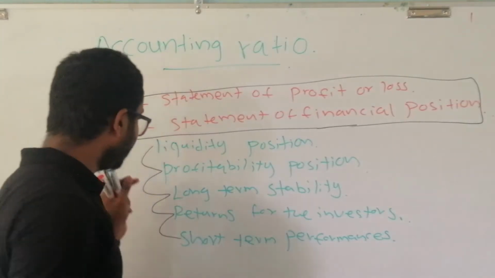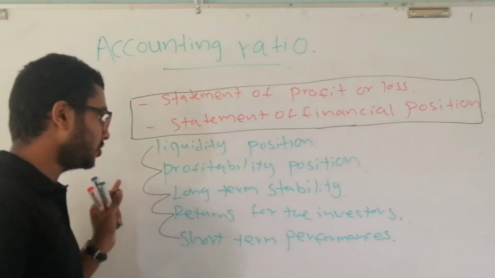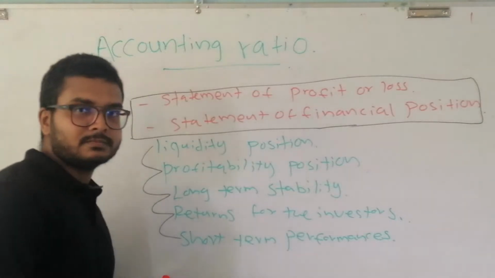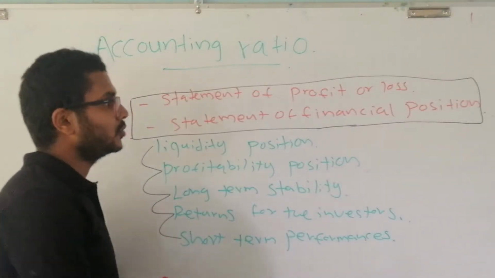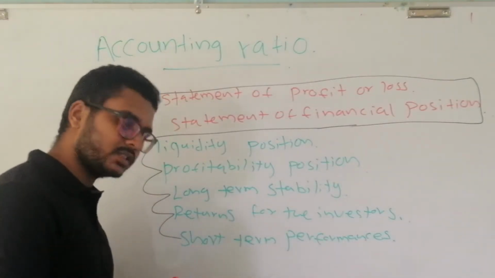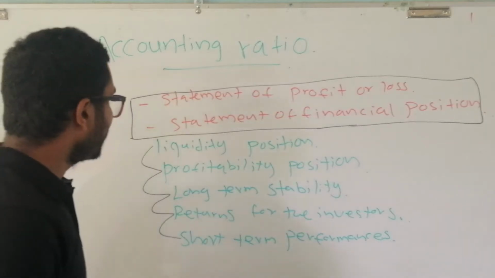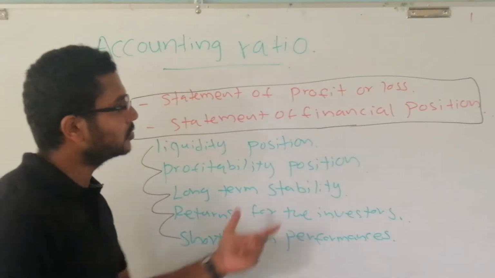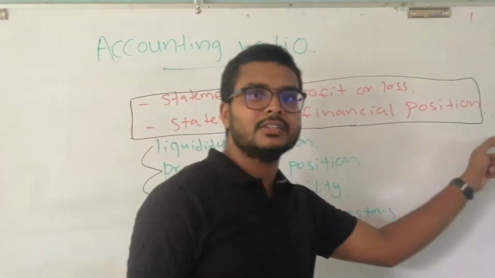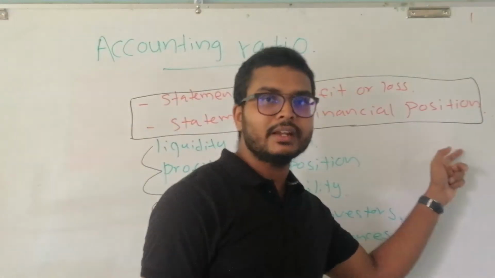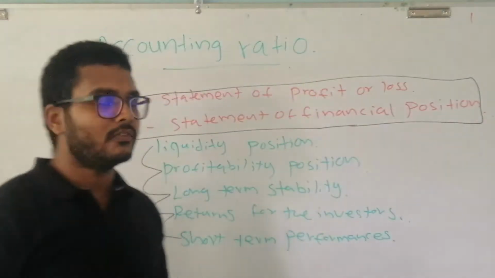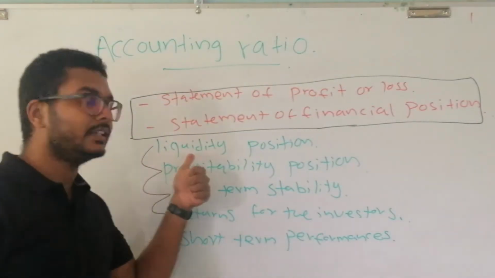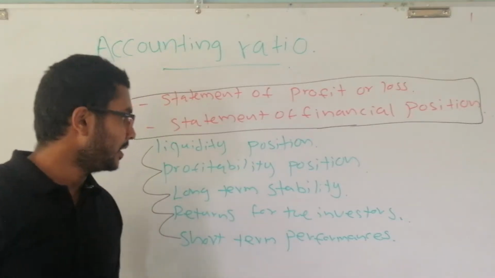To generate that information, what should we have? We should have accounting ratios. To know about the liquidity position of the company, we should have liquidity ratios. By calculating liquidity ratios, we can generate information regarding the liquidity position of the company.